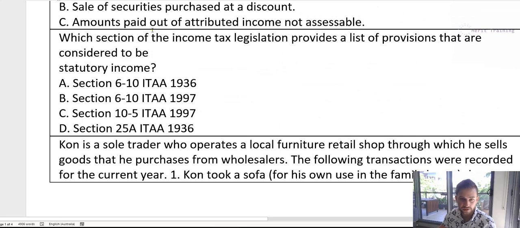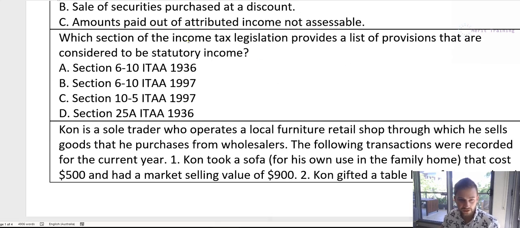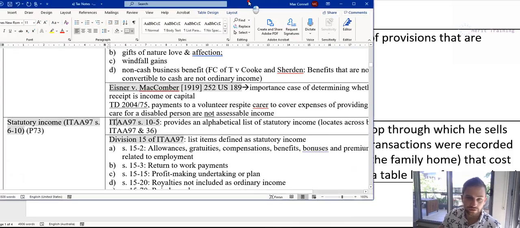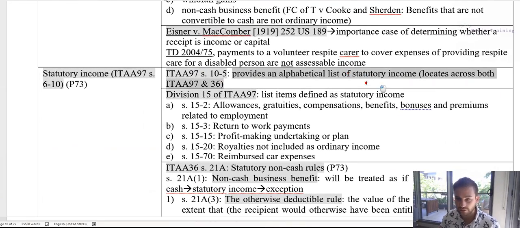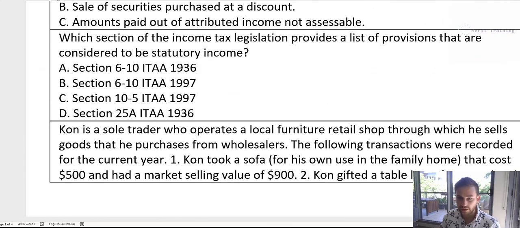So the next question is, which section of the income tax legislation provides a list of provisions that are considered to be statutory income? To answer this one, all you have to do is go to our notes and go right here, statutory income. So section 10-5 of the Income Tax Assessment Act 1997 provides an alphabetical list of statutory income. So the answer for this one is fairly straightforward. It's just C, this one over here.